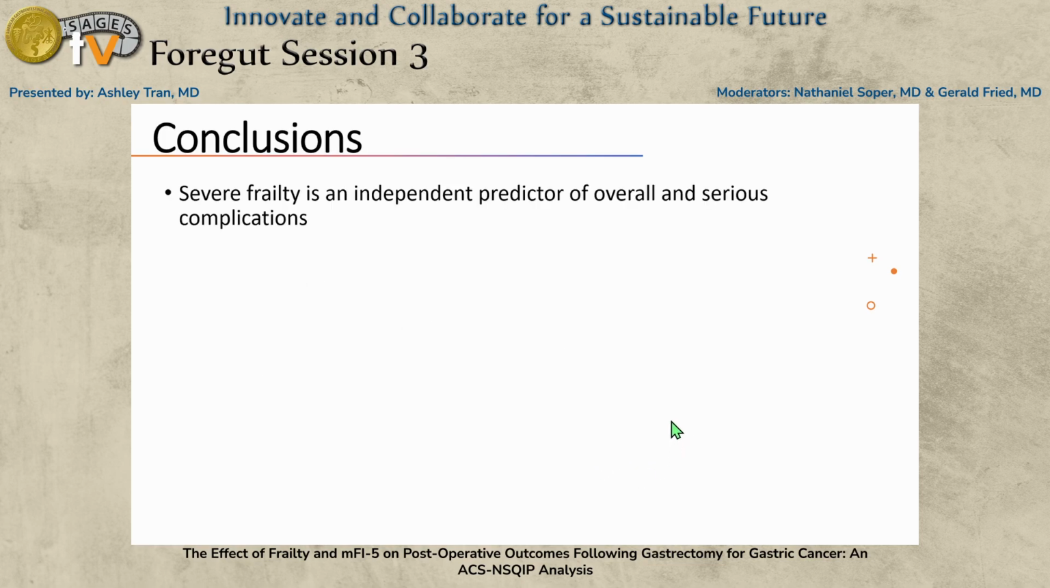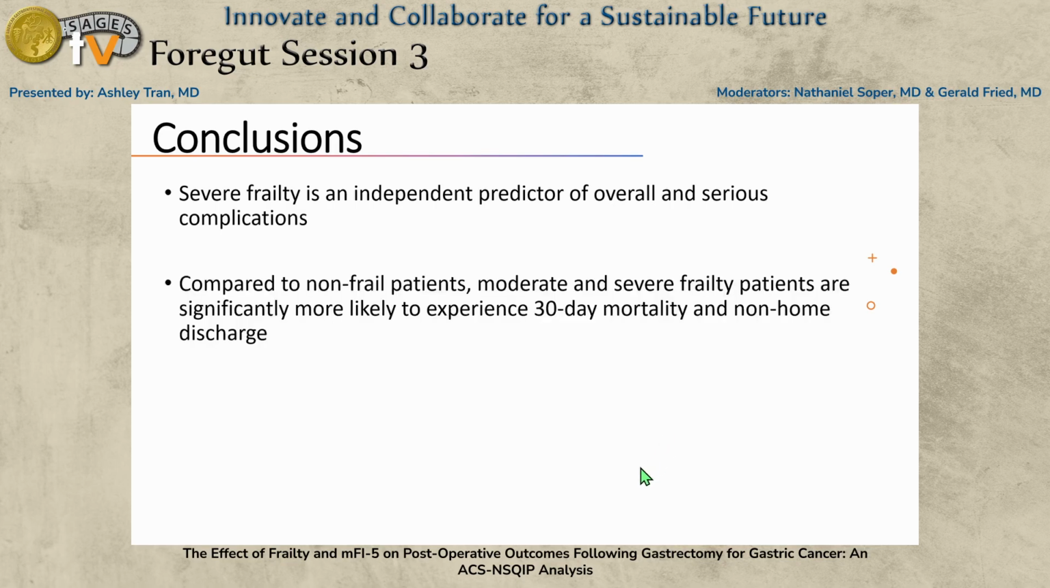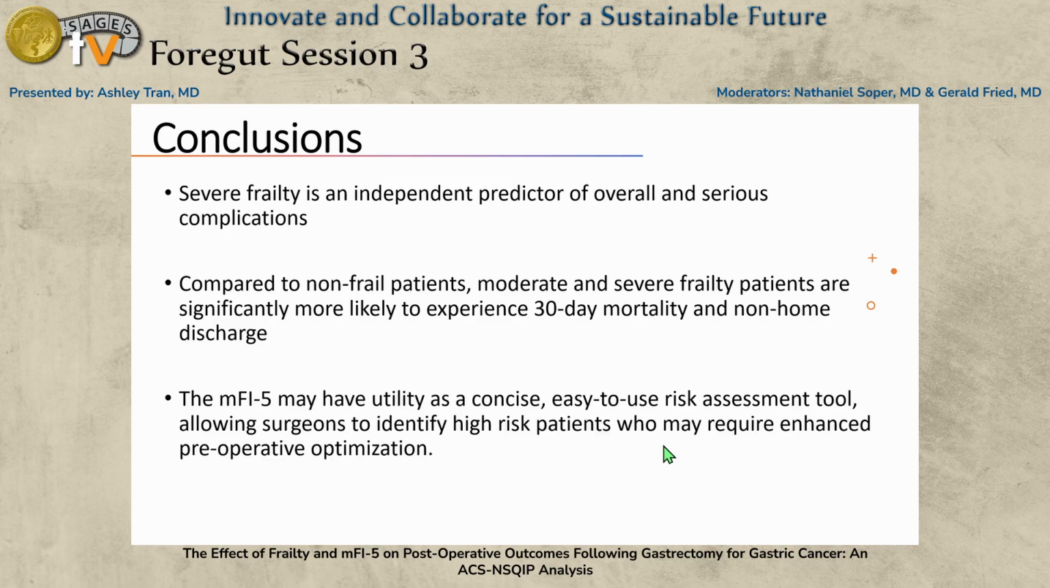So in conclusion, we found that severe frailty is an independent predictor of overall and serious complications. Compared to non-frail patients, moderate and severe frailty patients are significantly more likely to experience 30-day mortality and non-home discharge following gastrectomy for gastric cancer. And these results suggest that the mFI-5 may have utility as a concise, easy-to-use risk assessment tool, allowing surgeons to identify high-risk patients who may require preoperative optimization, which may help mitigate risks following gastrectomy for gastric cancer.